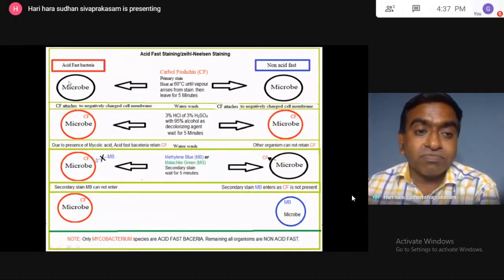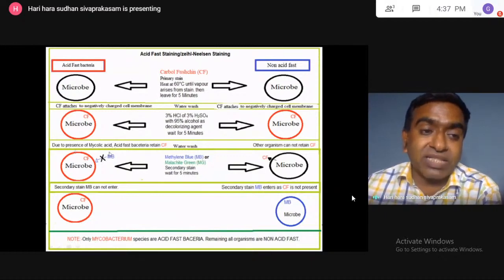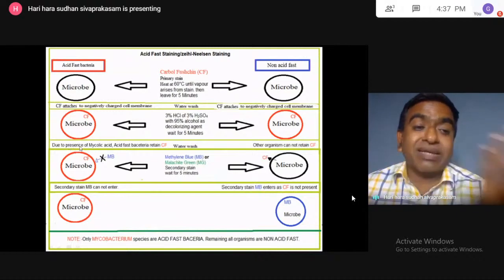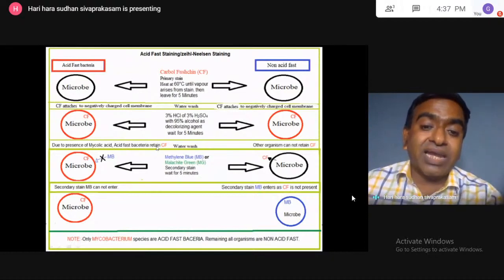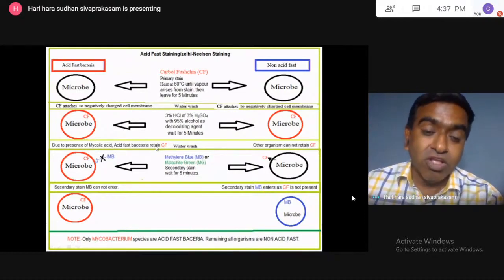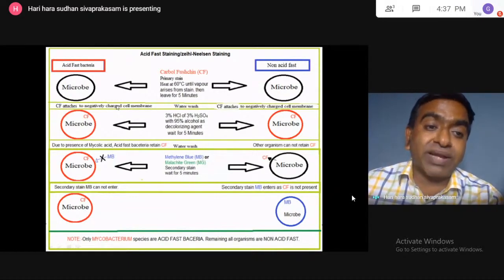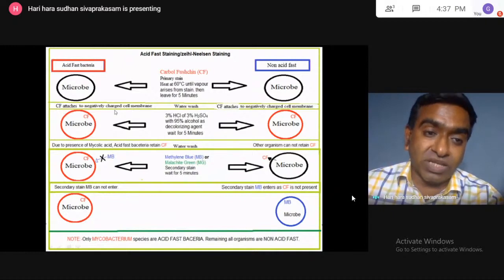So how is this happening? Mycolic acid is present in the Mycobacterium species. This mycolic acid is heat resistant. This mycolic acid is a lipid which is highly heat resistant and highly acid resistant also. So if you treat with acid and alcohol, the mycolic acid will not dissolve. So the carbol fuchsin cannot come out from the acid fast bacteria or Mycobacterium species.